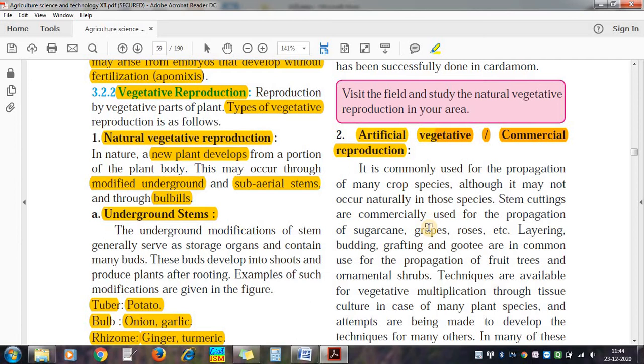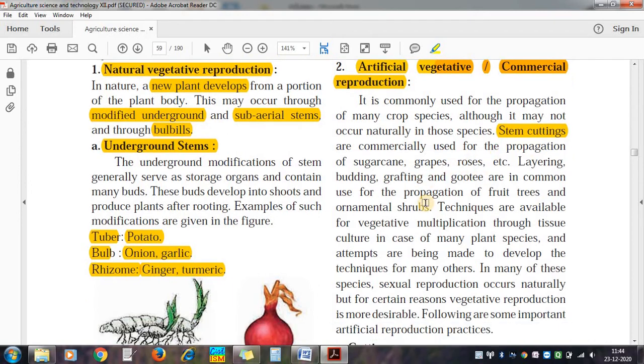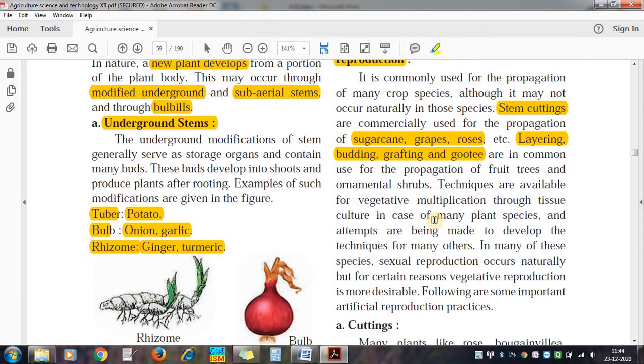Natural vegetative reproduction takes place in nature without interference of human beings, but in artificial vegetative reproduction, our efforts are very much important. For example, we can use stem cutting in case of sugarcane, in case of grapes, in case of rose. We can use it in case of mango. Stem cutting can be used. Then layering, budding, grafting, gutti. These are all different methods of artificial vegetative reproduction.